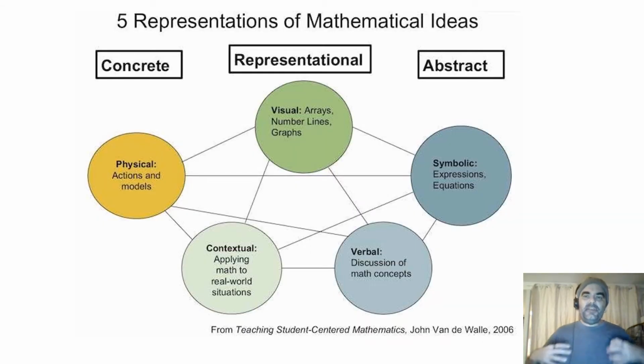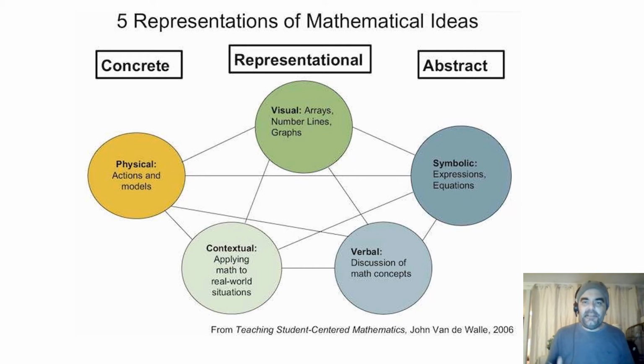When we talk about doing mathematics, there are mainly 5 activities we're doing. Something that's concrete and material: a physical thing, so an action and a model. If I talk about carrying sticks, I'm really talking about a physical activity that requires you to exert physical effort. But there are also representations, so we could use graphs or number lines. And there's also the context, where we're applying the maths to the situation.